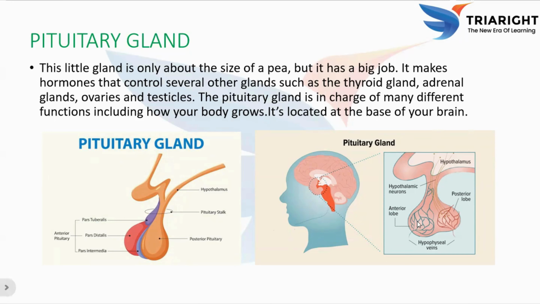Here you can see a clear image. This is the hypothalamus. It is connected to the hypothalamus, posterior lobe and anterior lobe. This is the hypothalamic neurons and hypophyseal veins. In simple words, pituitary gland is the master gland of the endocrine system. It receives signals from the hypothalamus and it releases hormones to control growth, reproduction, metabolism and water balance.